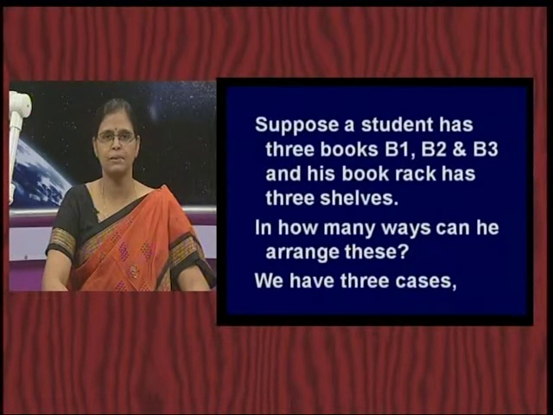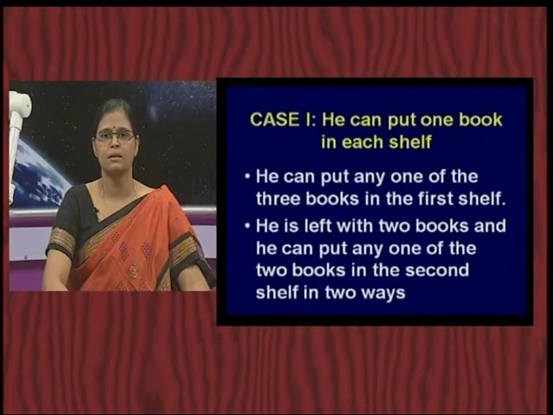So he has 3 different cases. So the situation is, there is a student who has 3 books and he has 3 shelves to arrange these. So in how many different ways can he do it? Broadly we can classify them as 3 cases. What is case 1? He can put 1 book in each shelf. Or what could be the second case? He can put 2 books in one shelf and 1 book in another shelf. Or he can think of putting all the 3 books in the same shelf.